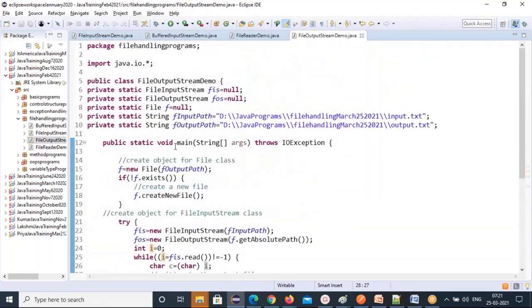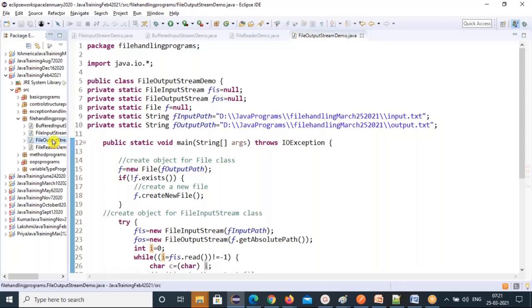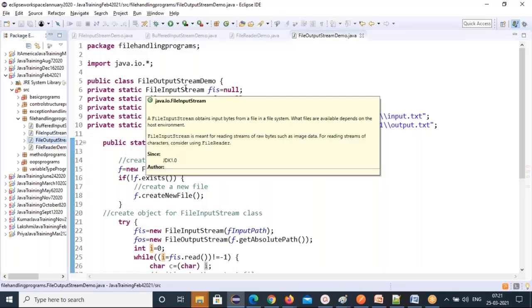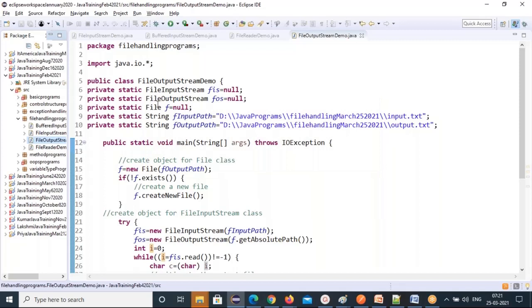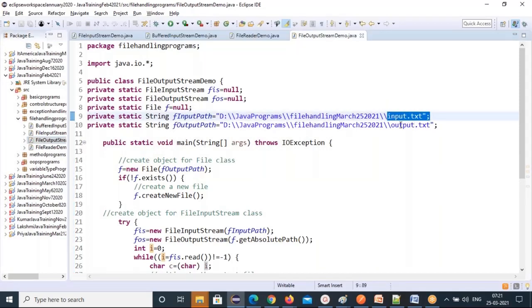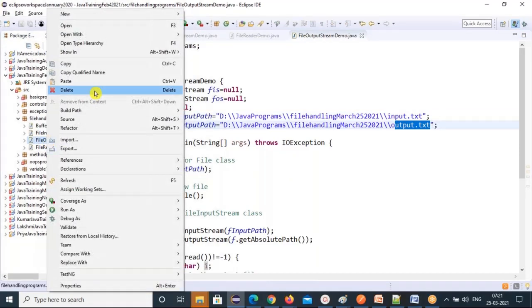Okay. So now I will use a buffered output stream. Instead of a file output stream, I'll use a buffered output stream. So how to use a buffered output stream? You also need the file input stream to use a buffered output stream. Again, if you want to read from this file and write to some other file, I'll do that. Let me show you the buffering concept I'll use here.